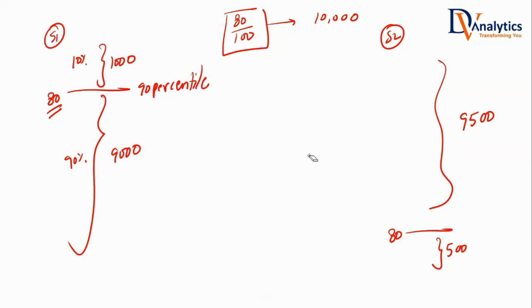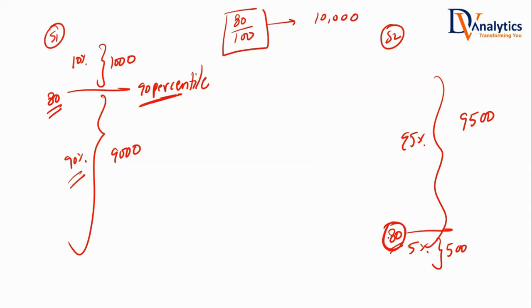Ready? Now focus on this. Look at this. What I'm saying is, in scenario 1, that person has got better than 90% of the people. He's standing at 90 percentile. In scenario 2, he got 80 marks, but only 5% scored less than 80 marks. 95% of the people scored better than 80 marks. So with the same 80 marks, in a different scenario, what percentile is he standing at? Since below him only 5% are there, he's standing at which percentile?